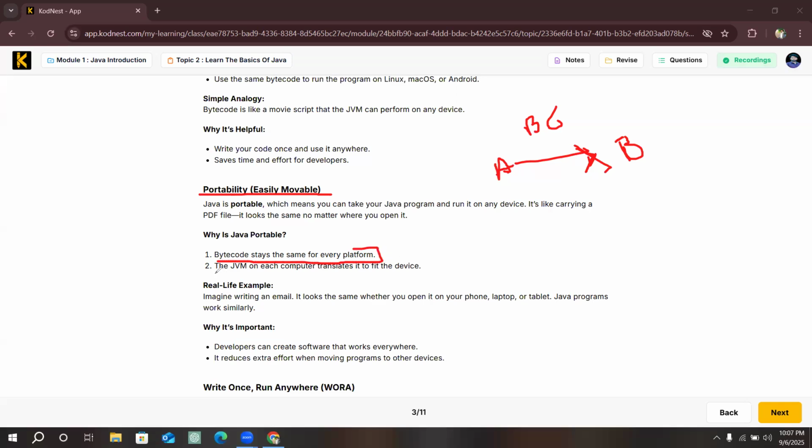After compiling, we share the .class file, and that is what makes our program portable. So we can share our program from one device to another device.